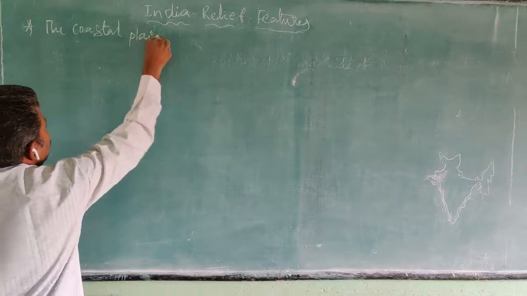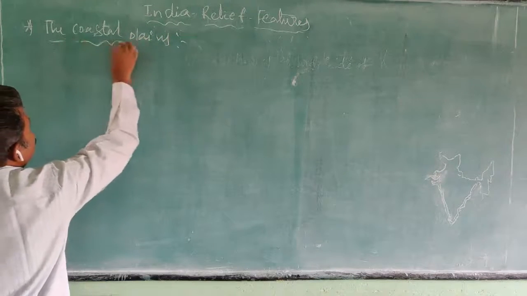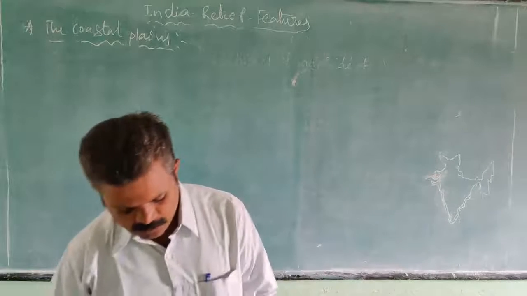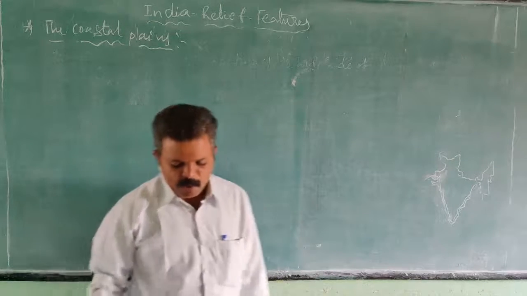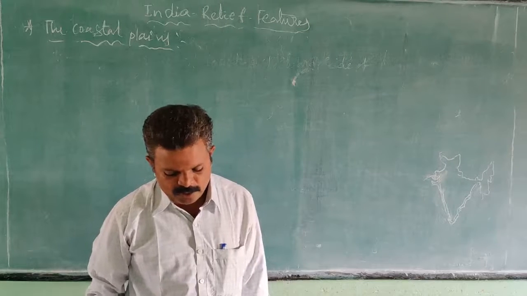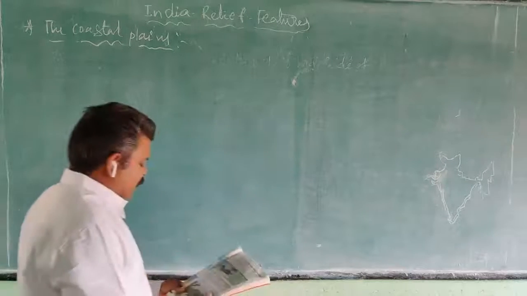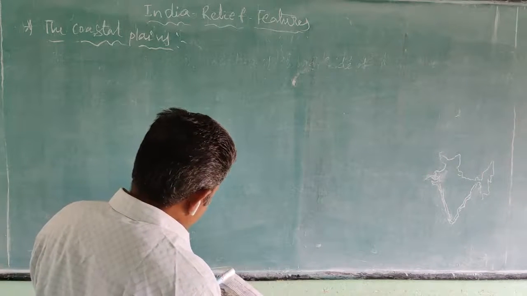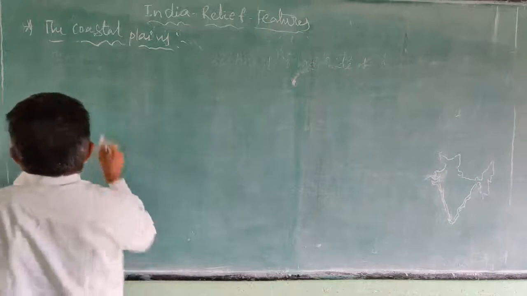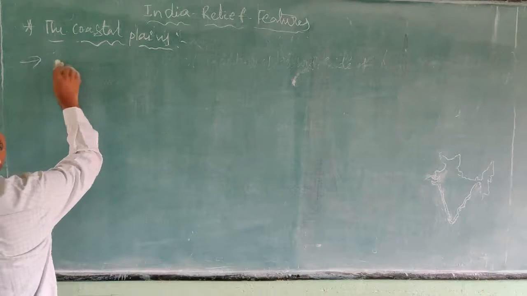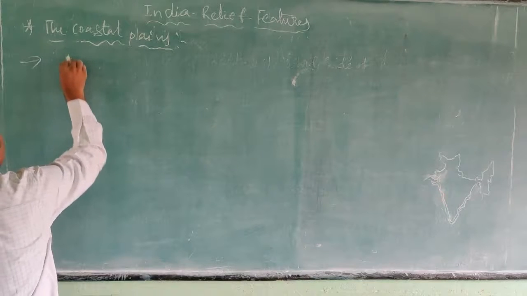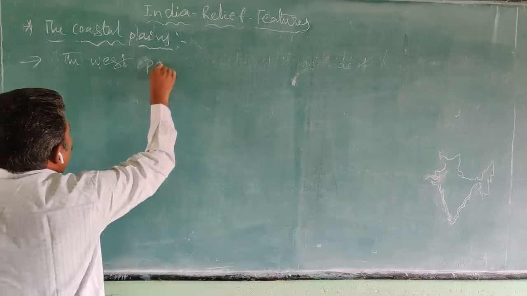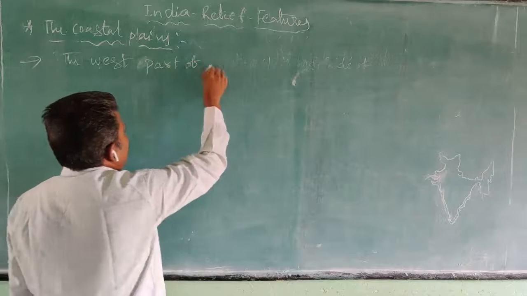Plains. So the southern coast of the peninsular plateau is bordered by a narrow coastal strip along the Arabian Sea on the western side, and the Bay of Bengal on the eastern part, the west part of India.